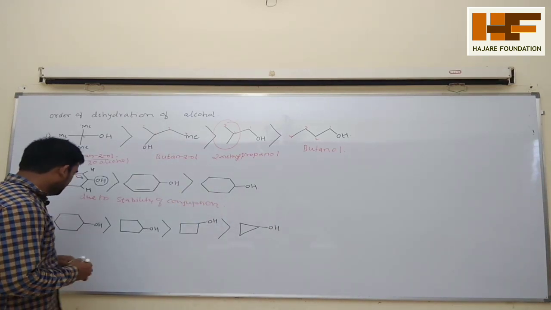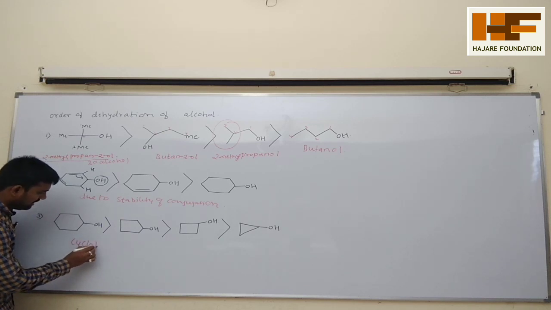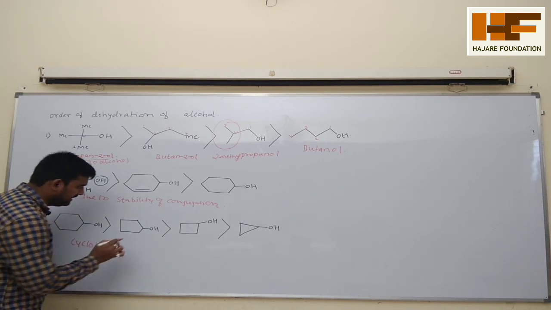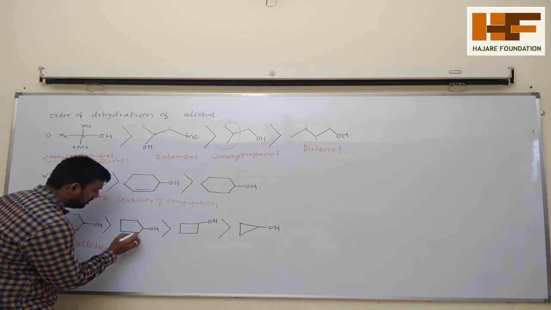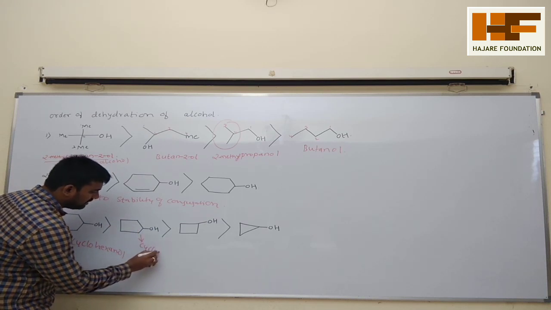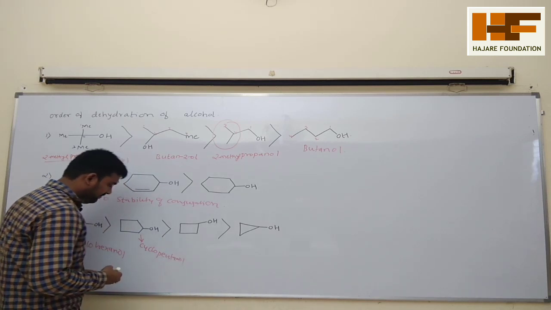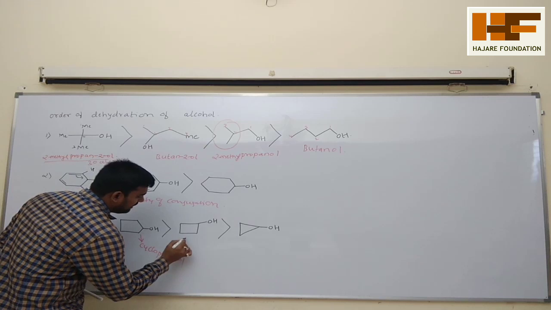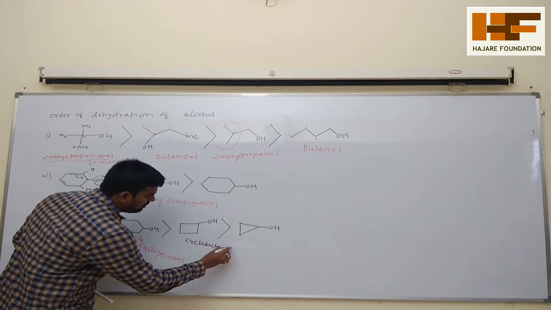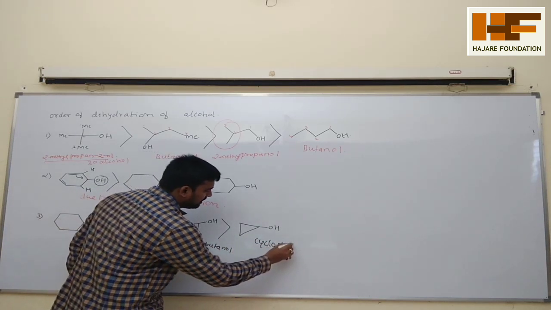Okay, in the third, see, this is called cyclohexanol. This compound, see, how many carbon atoms are there? 1 2 3 4 5. So which are in a cyclic way? Cyclopentanol. This one, see, cyclobutanol, and this is cyclopropanol.